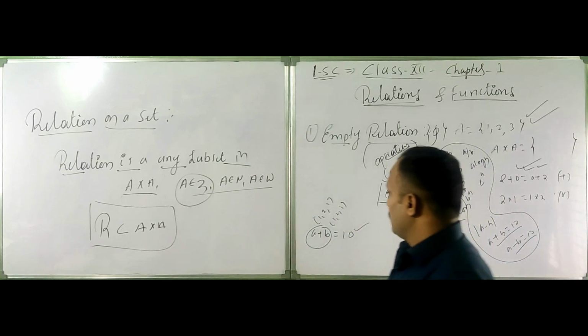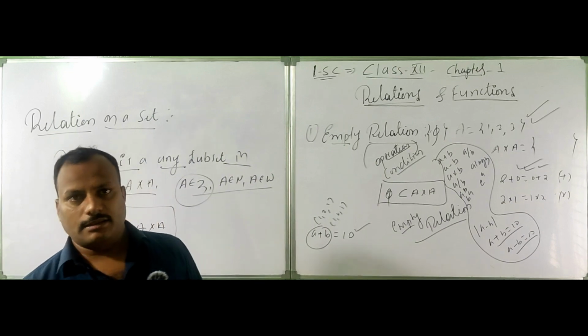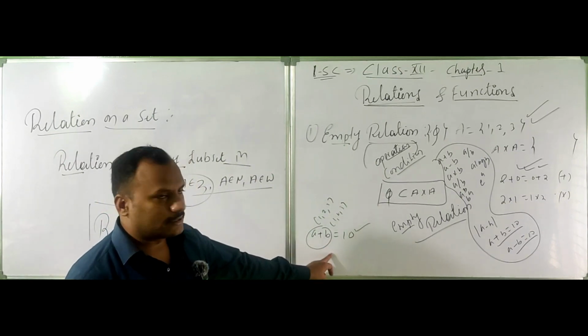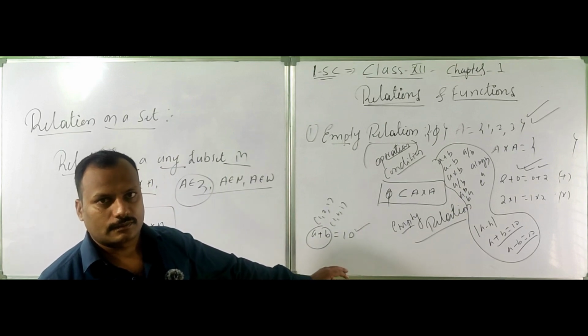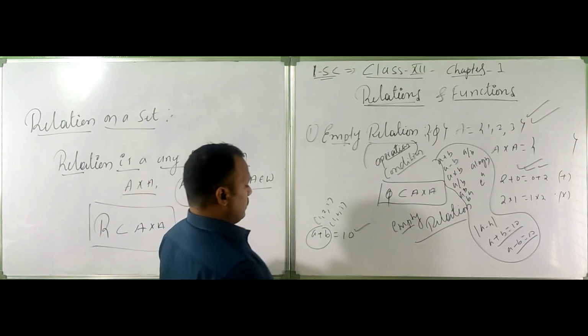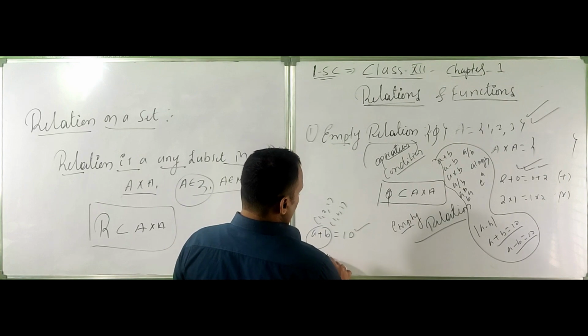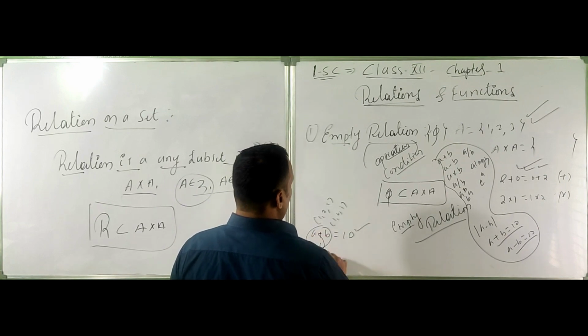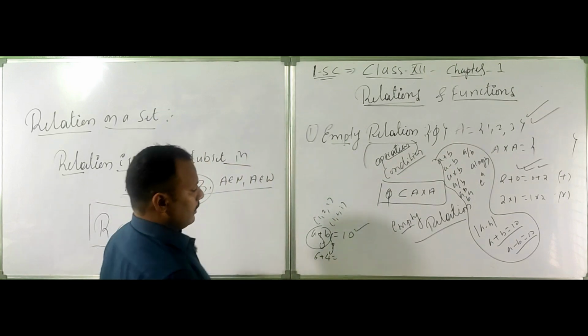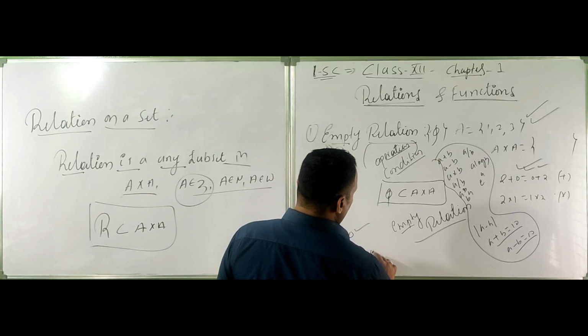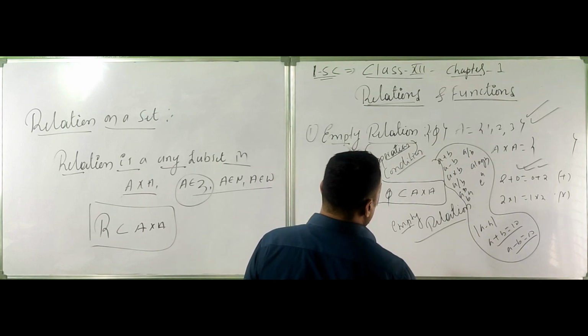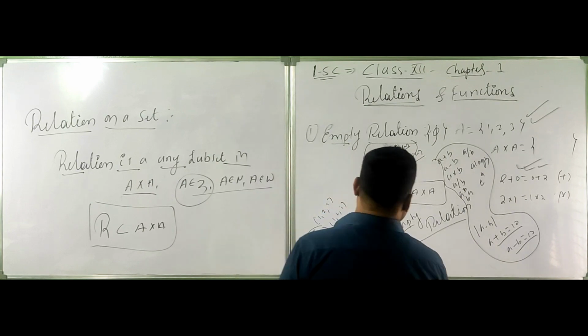Does this set have any ordered pair to get the sum as 10? Not, right? Because at least we need 6 plus 4, and 6 does not belong to A. Therefore, can I write this R as an empty relation?